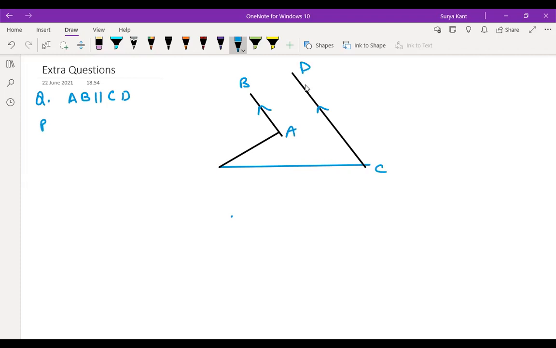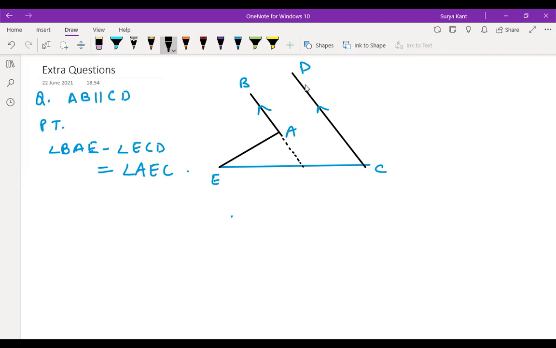Next you have to prove that angle BAE minus angle ECD is equal to angle AEC. Correct? Yes, sir, that's what it says. So here EAB and CD, if this line is parallel, what you did at that time is correct only. If you draw one line over here, you can extend the line.